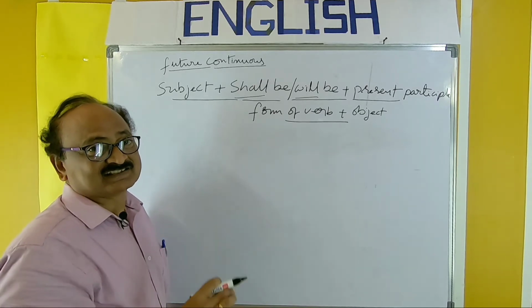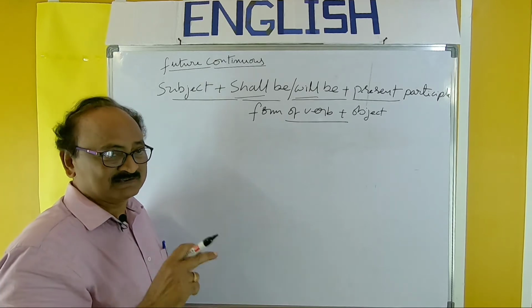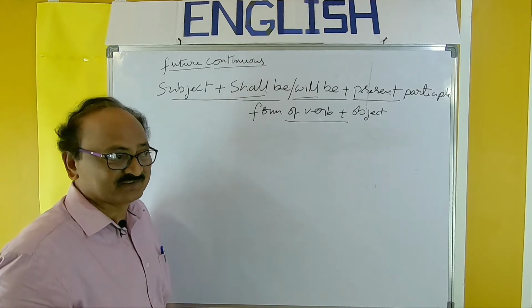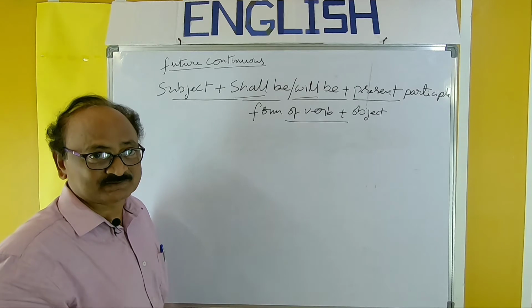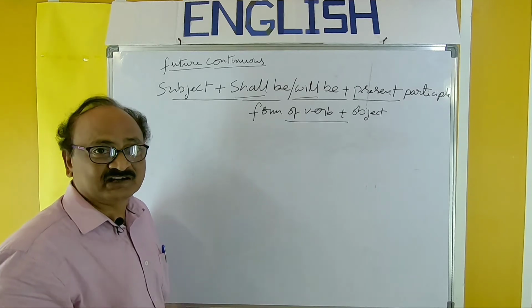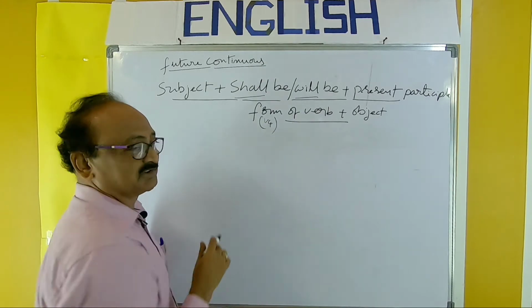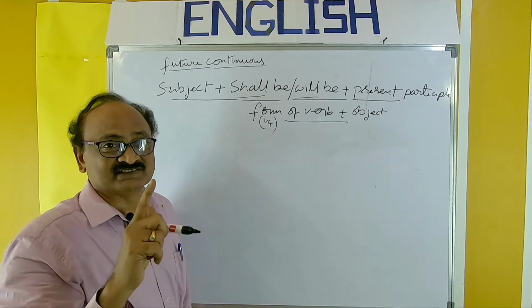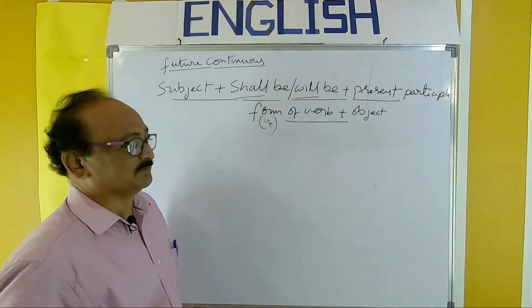There are 6 continuous tenses: present continuous and present perfect continuous, past continuous and past perfect continuous, future continuous and future perfect continuous. In all these tenses, the verb is common, that is present participle form or ing form or verb four, V4. So you can remember it easily. In all the 6 tenses, the verb is the same, that is present participle form or ing form or verb four.